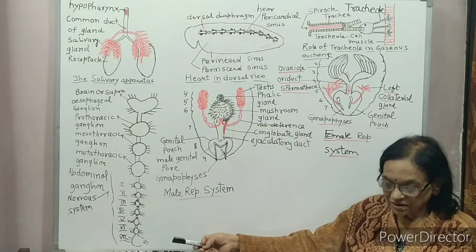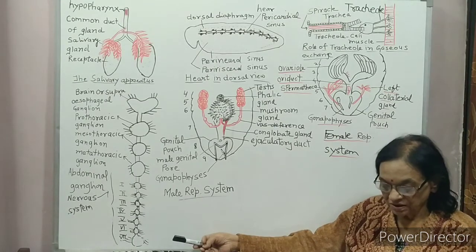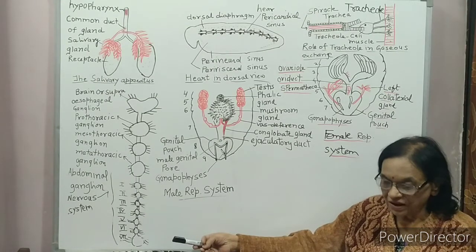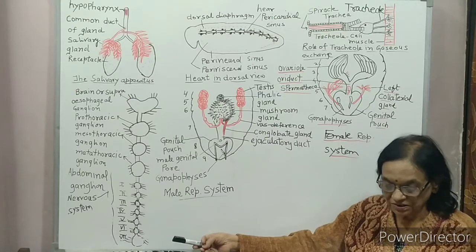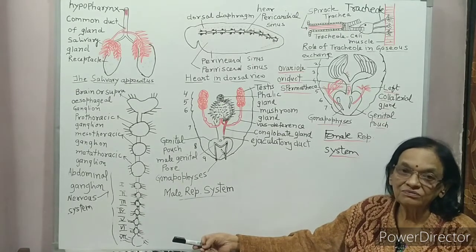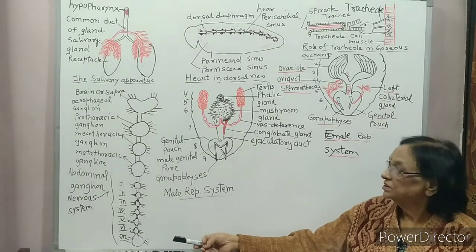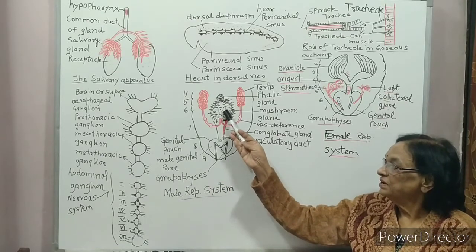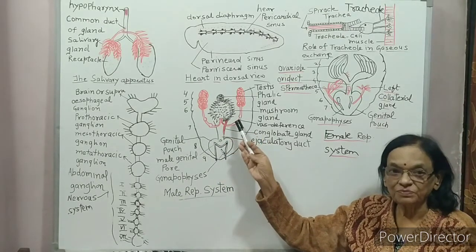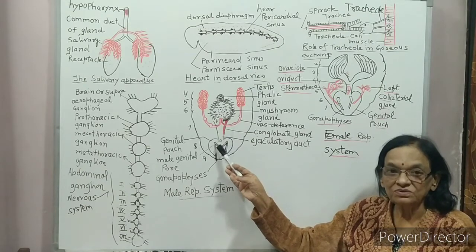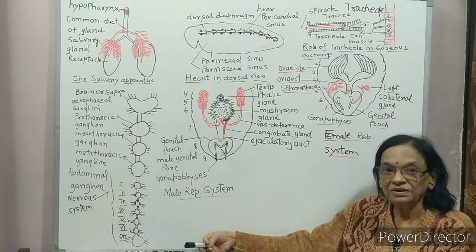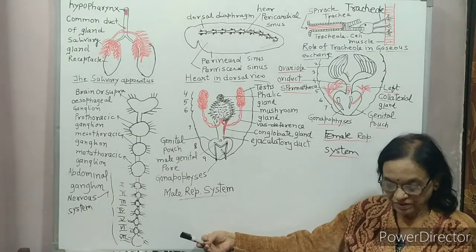It has numerous small glistening white sacs called seminal vesicles where sperms are stored. So from here sperms are transported and they are stored in the seminal vesicle.